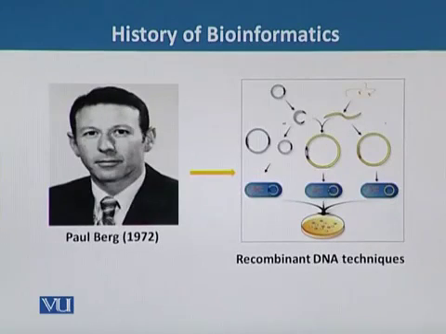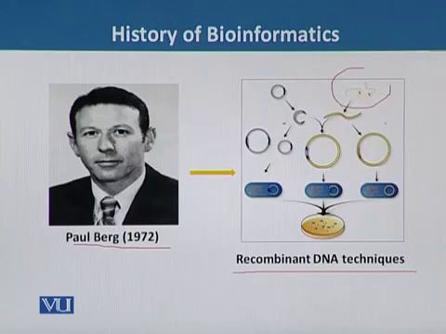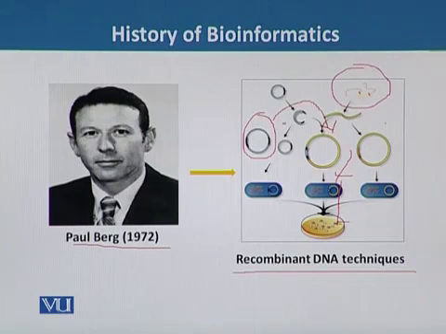In 1972, Paul Berg was successful in creating recombinant DNA techniques and led to the formation of recombinant DNA. In this technique, he used some foreign DNA and cloned it into a plasmid, and then the plasmid was transformed into some bacteria, and that foreign gene was expressed in that bacteria. Again, it is a very important discovery, and recombinant DNA techniques are used very frequently today.